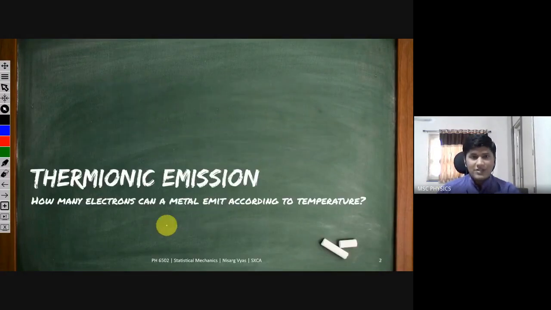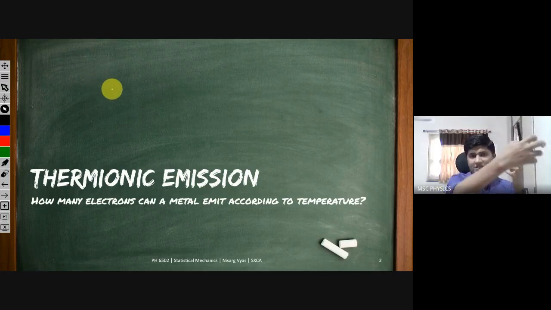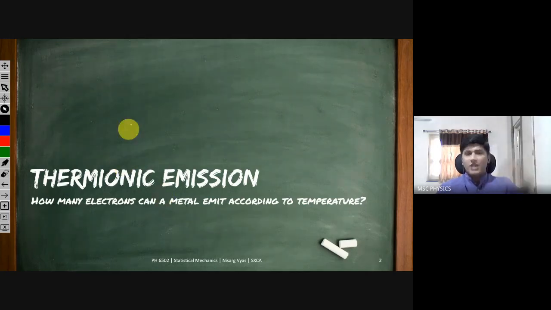So what is thermionic emission? We want to find out using statistical mechanics and quantum mechanics. Until today's class, we used to apply Maxwell-Boltzmann statistics to systems of electrons or particles, derive formulas for different physical quantities, compare them with the formulas derived from quantum mechanical considerations, and see to what accuracy they match.